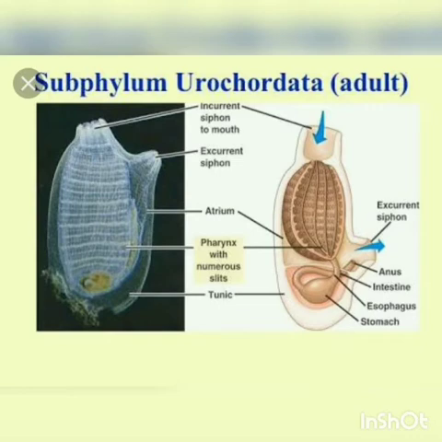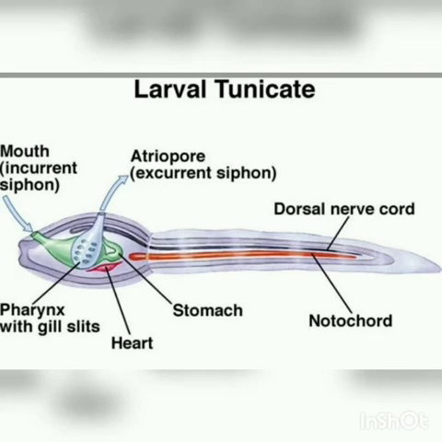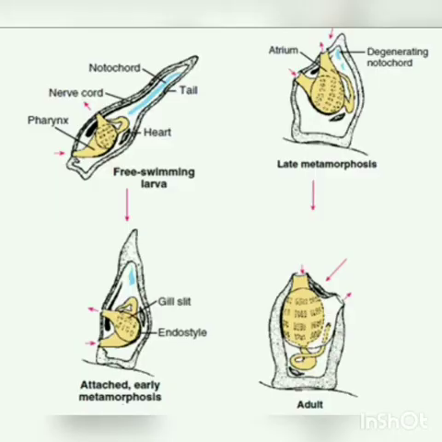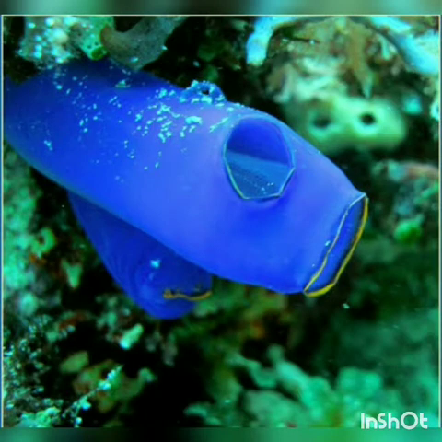Development is indirect and includes a free-swimming tadpole larva with chordate characters. They show retrogressive metamorphosis. What is meant by retrogressive metamorphosis? It is an aquatic free-swimming larva with a notochord that changes into a sessile non-chordate adult. So this is called retrogressive metamorphosis. Examples for this are Ascidia, Salpa and Doliolum.